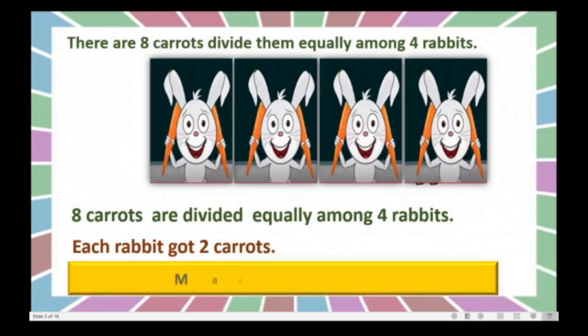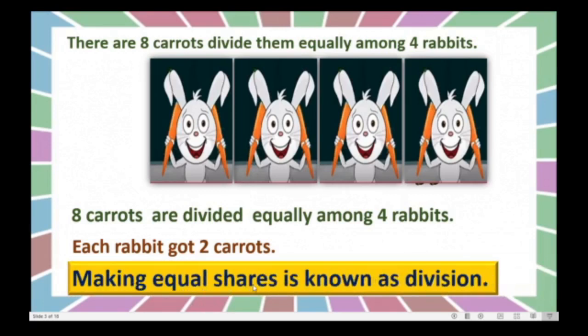So here we can say making equal shares is known as division. This is an example for division, right? Here what we did, making equal shares. We gave equal number of carrots to each one. That is nothing but division. Understood?